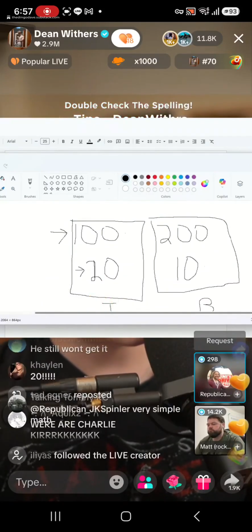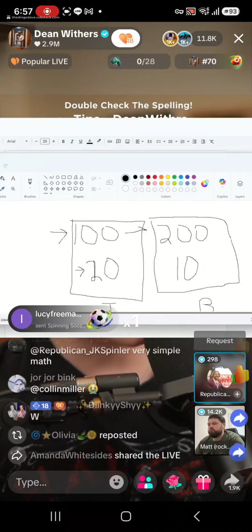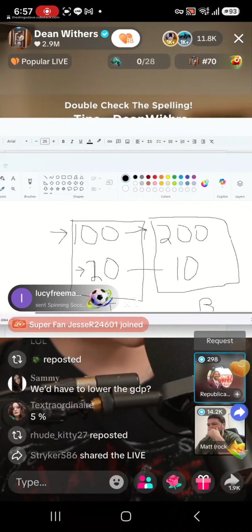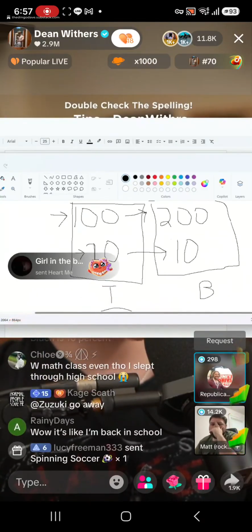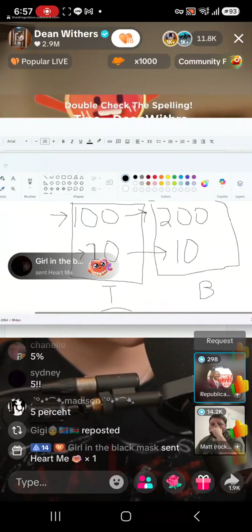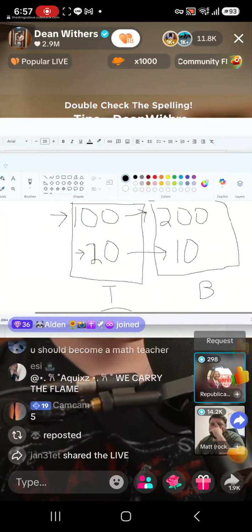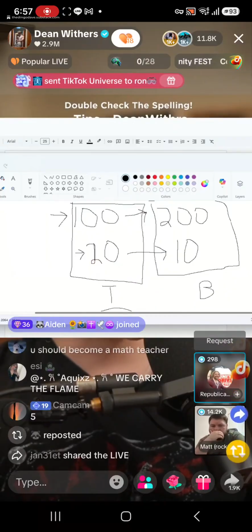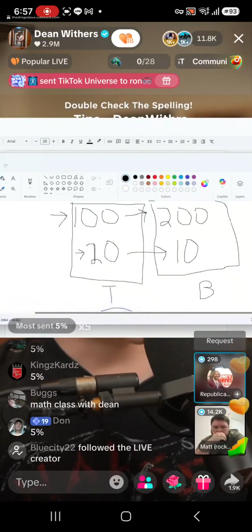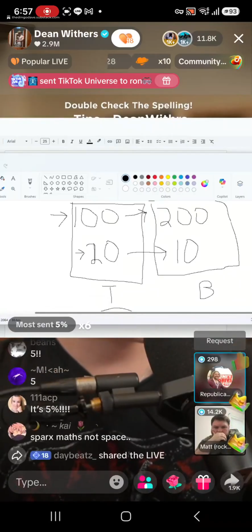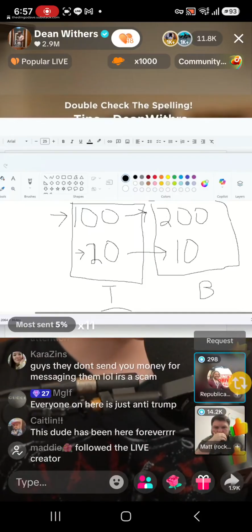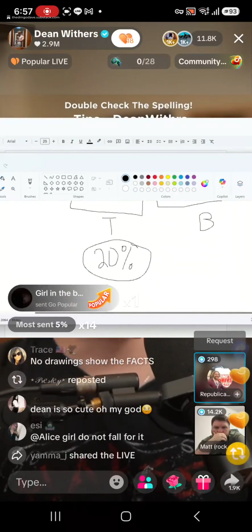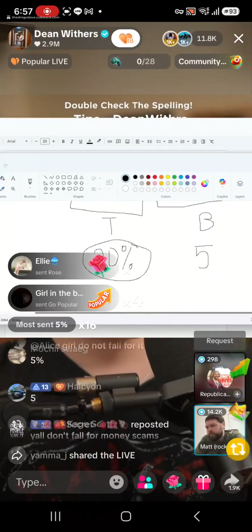So the GDP went up from 100 to 200, and the spending went down from 20 to 10. So now let's determine what percentage 10 is out of 200. All right. Let's be simple. If 10 is 10% of 100, and 200 is 100 times 2, then it must be 10% divided by 2. So it must be 5%. Right? Yep, it's 5.